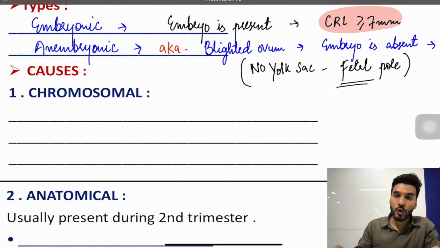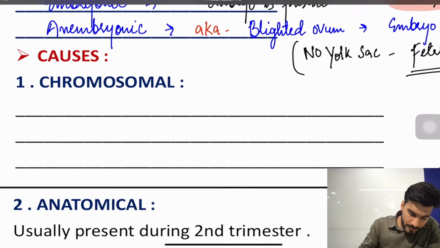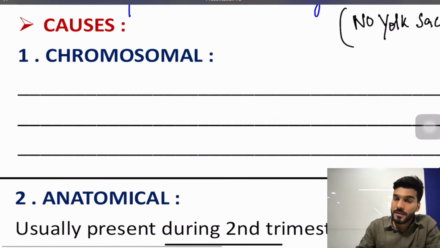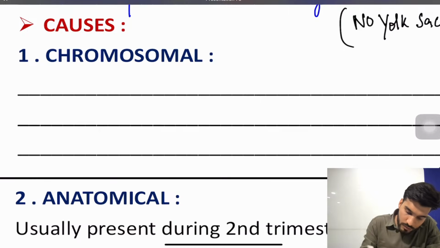Now talking about chromosomal causes. It's the most common cause in first trimester abortion, so write down, it's usually present in the first trimester.